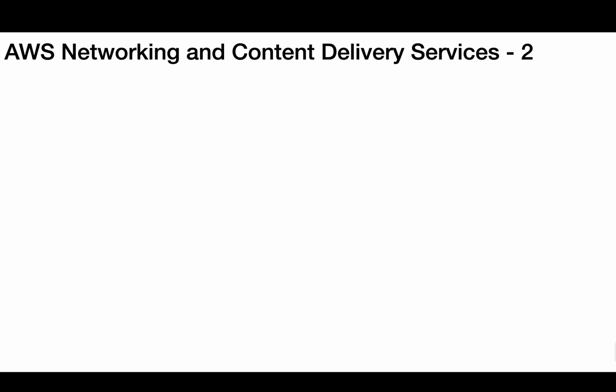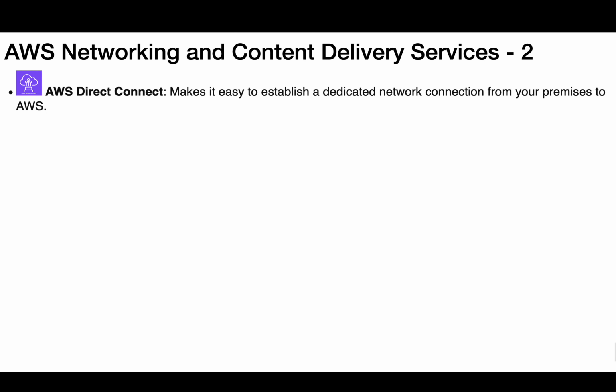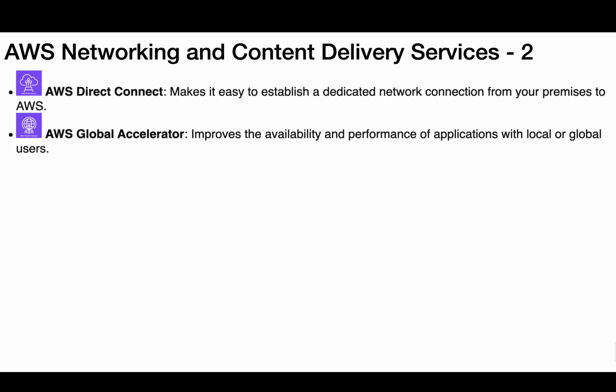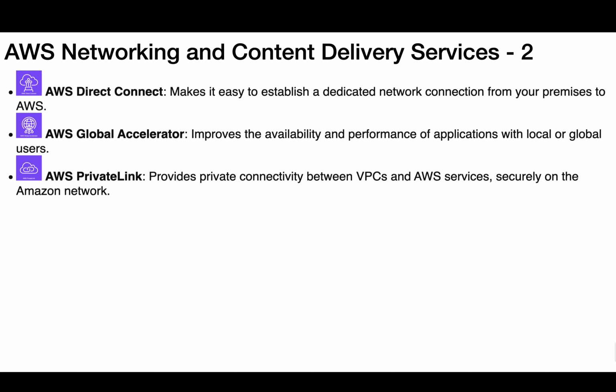AWS Networking and Content Delivery Services. 2. AWS Direct Connect makes it easy to establish a dedicated network connection from your premises to AWS. AWS Global Accelerator improves the availability and performance of applications with local or global users. AWS Private Link provides private connectivity between VPCs and AWS services, securely on the Amazon network.